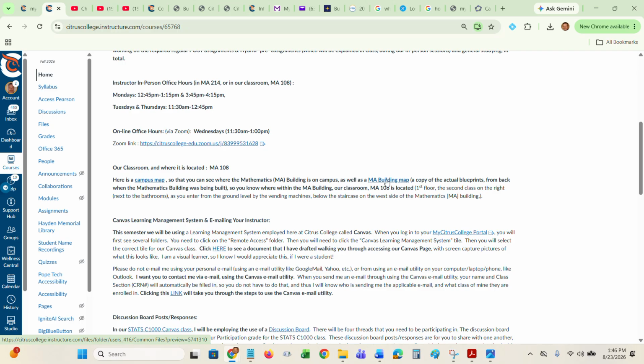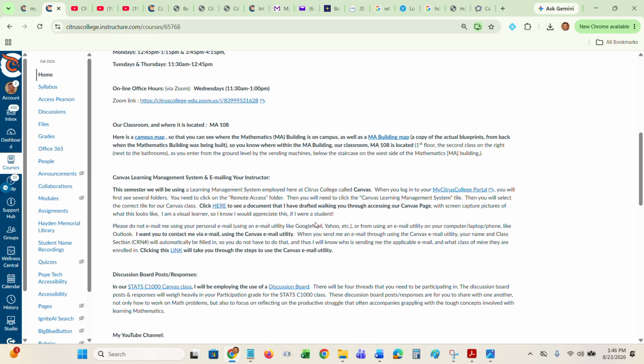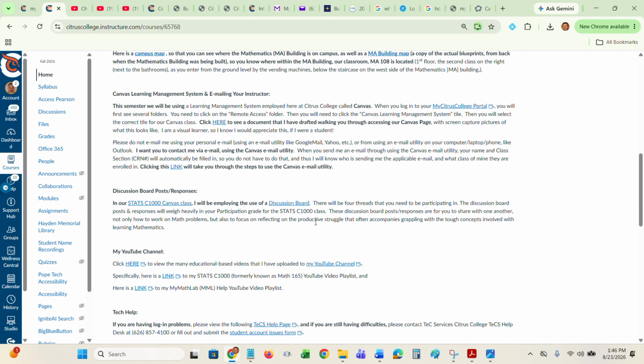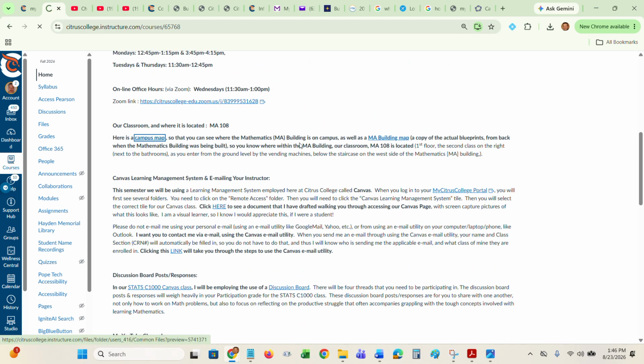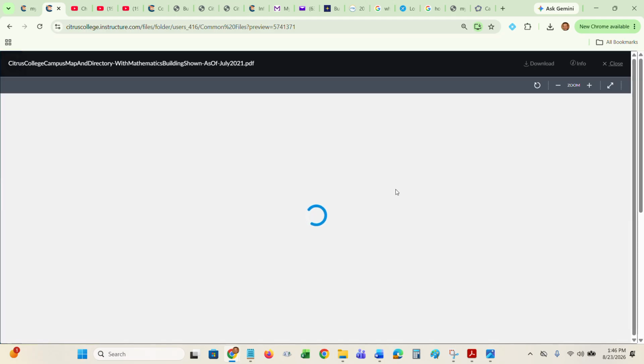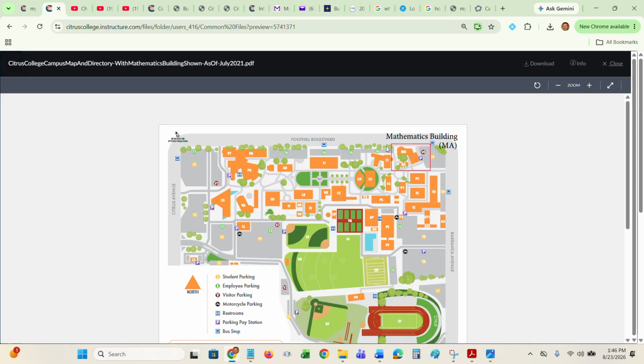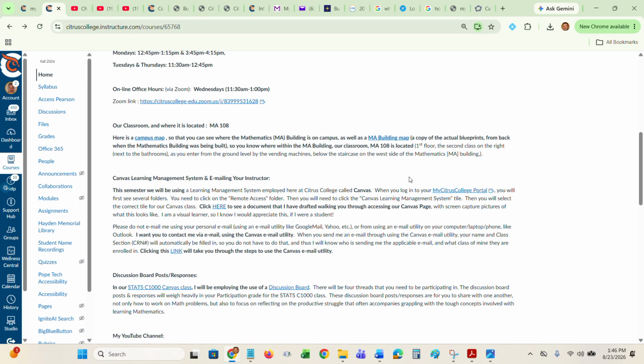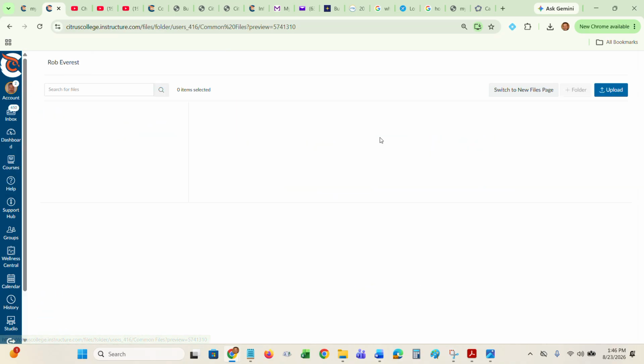There's a building map here for the math building and a campus map to help you get to the class tomorrow. It's Sunday the 23rd, and our first class is tomorrow, Monday, August 24th in MA 108. So if you click on this link right here, you'll notice this is a campus map, and the math building is in the northeast corner of campus at the intersection of Foothill and Barranca. And if you then navigate to this link, it'll show you basically the blueprints that I found when we moved into the math building.